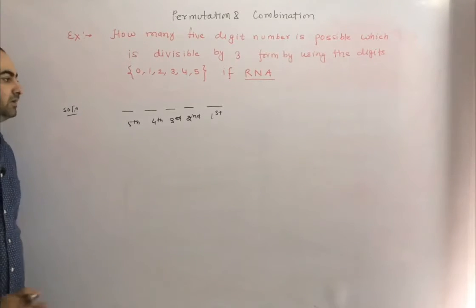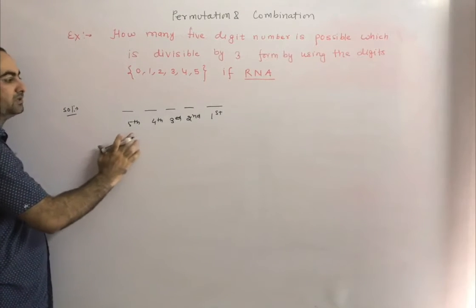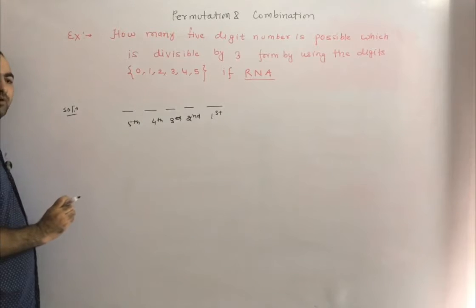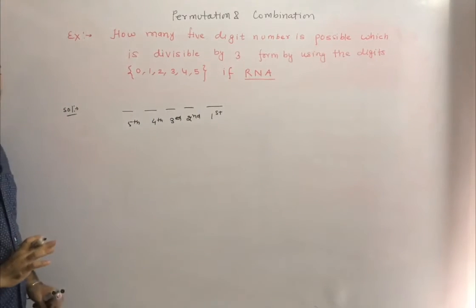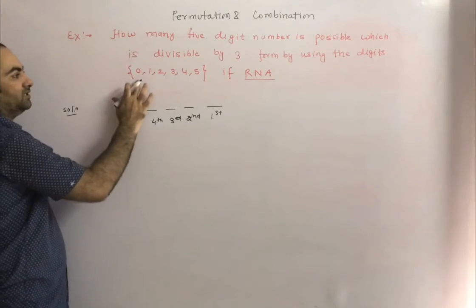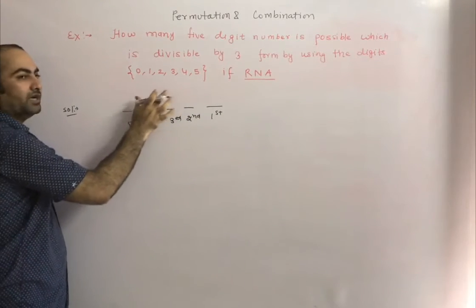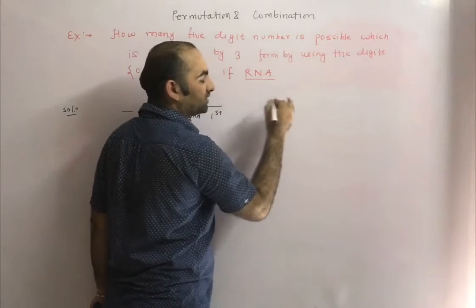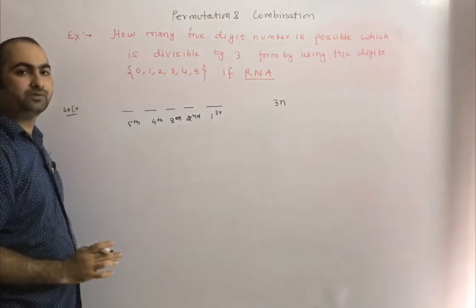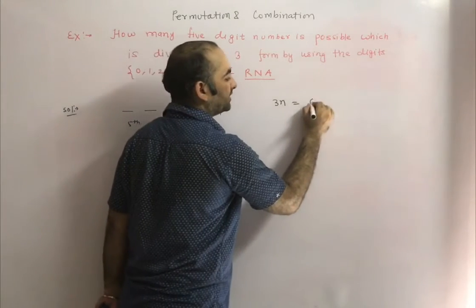We are using 5 digits, so if you divide the first, second, third, fourth, and fifth digits by 3, you get some remainders. That summation should be divisible by 3, and then the number is divisible by 3. Given digits are 0, 1, 2, 3, 4, 5, and we categorize these digits into 3 parts. First, the remainder is 0: the numbers which give remainder 0 are 0 and 3.